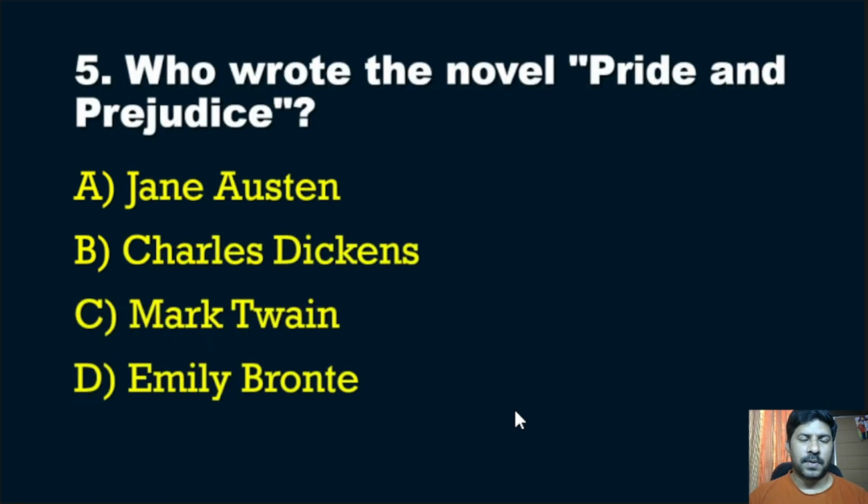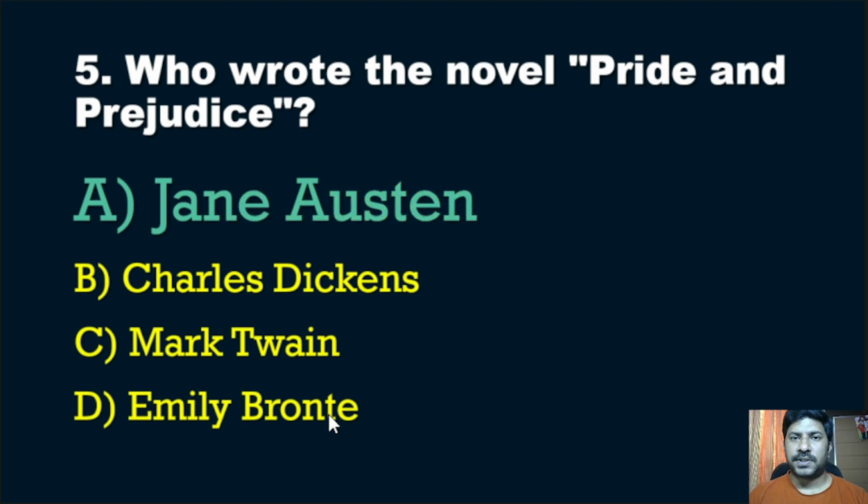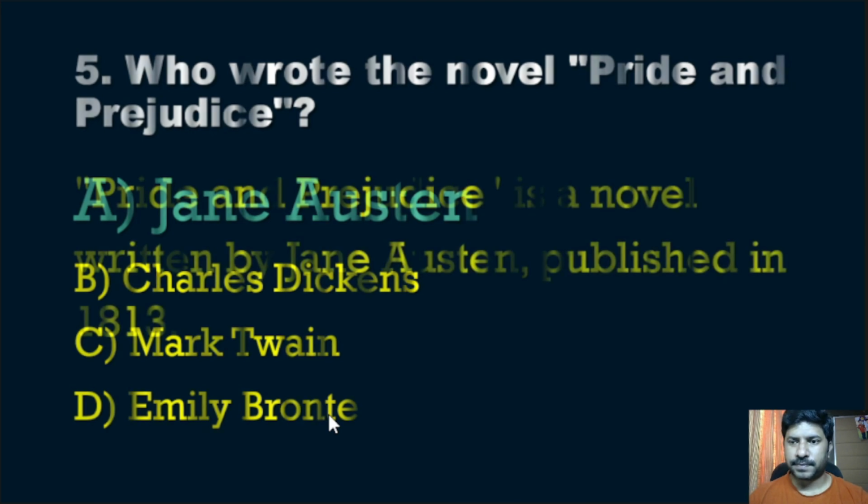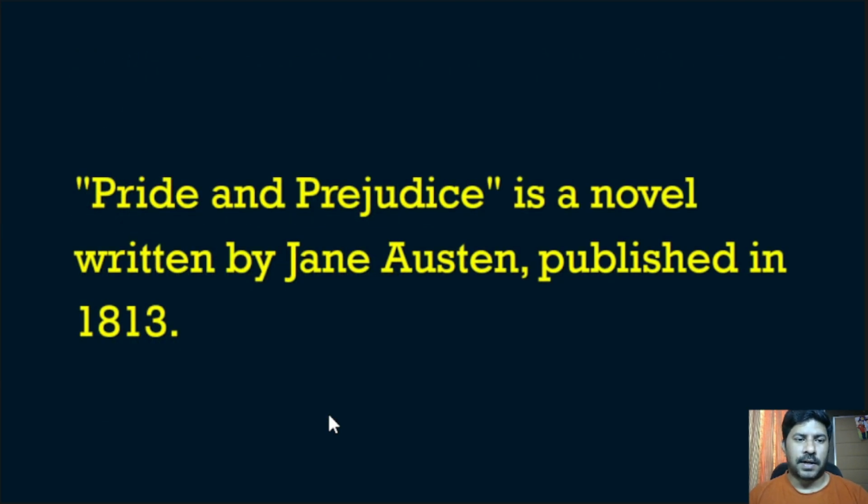Fifth question: who wrote the novel Pride and Prejudice? Jane Austen, Charles Dickens, Mark Twain, Emily Bronte. Correct answer: Jane Austen. Jane Austen wrote the novel Pride and Prejudice. So, Pride and Prejudice is a novel written by Jane Austen. It was published in 1813. So, these are our 5 GK questions.